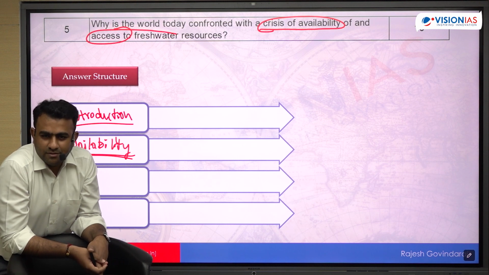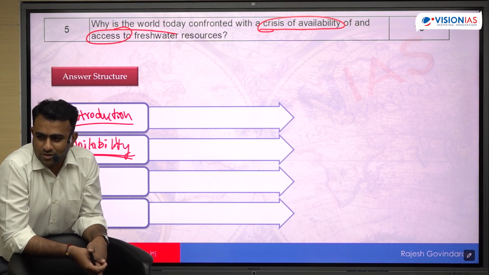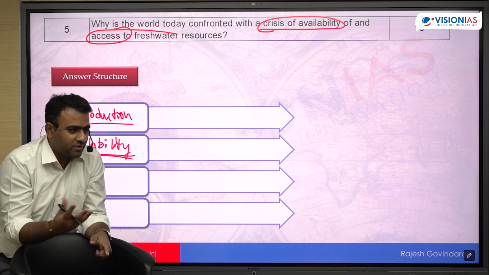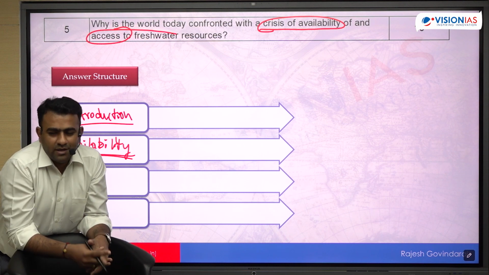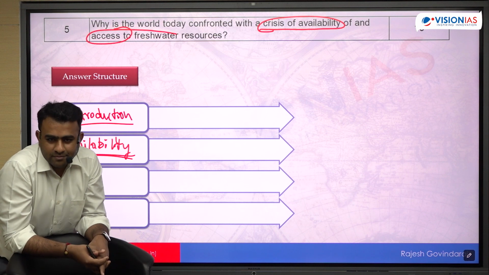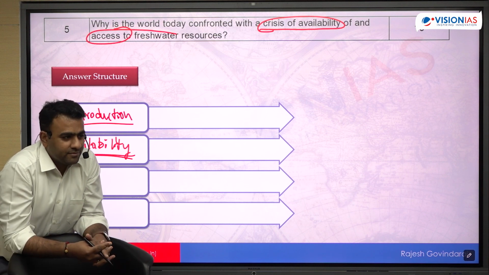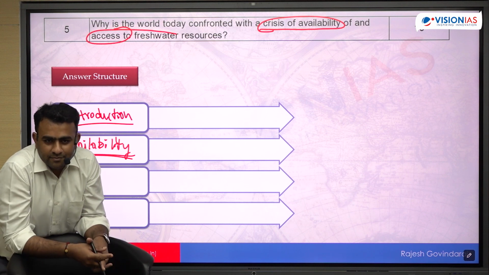deforestation. Deforestation reduces the water availability because it will reduce the percolation and increase the surface runoff. Land degradation, desertification, dryness of the land.